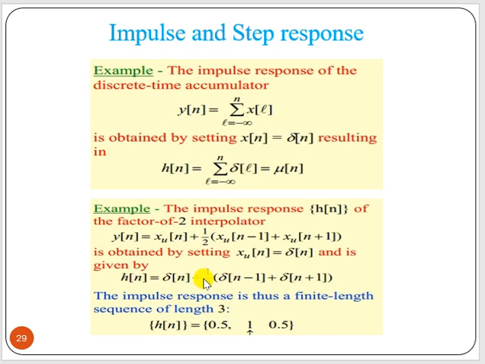When n equals minus 1, delta[minus 1] is 0, delta[minus 2] is 0, and delta[0] equals 1, times half gives 0.5. So h[n] is of finite length 3, with values 0.5, 1, 0.5, and the origin is at 1. This is the impulse response of the interpolator.